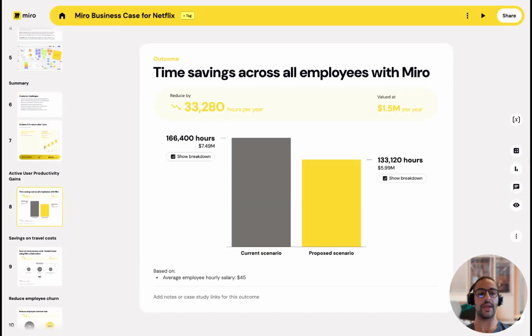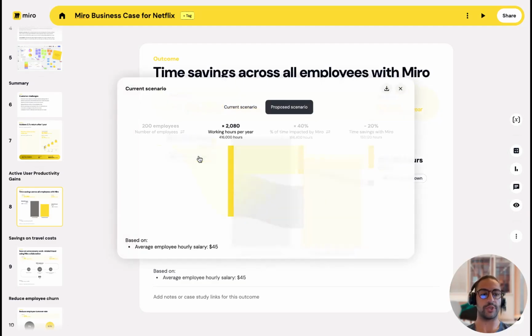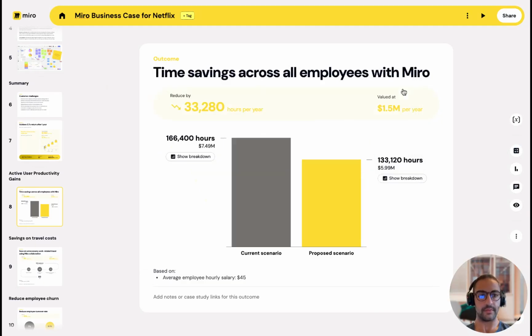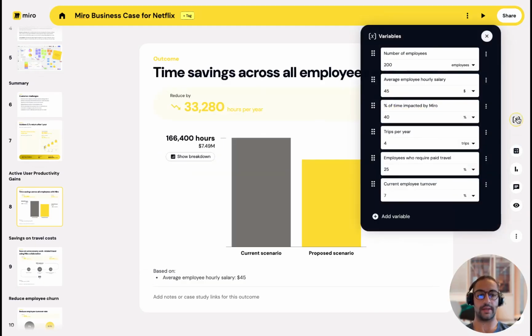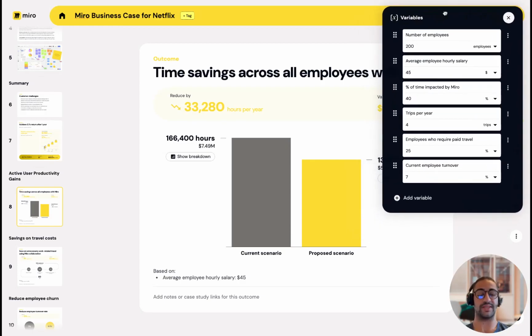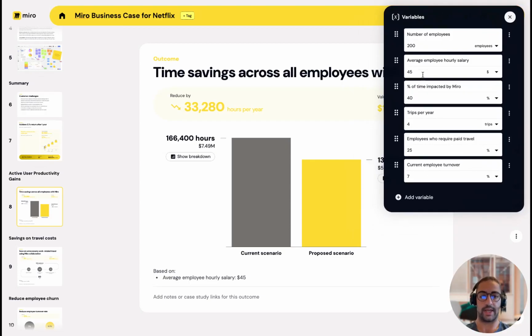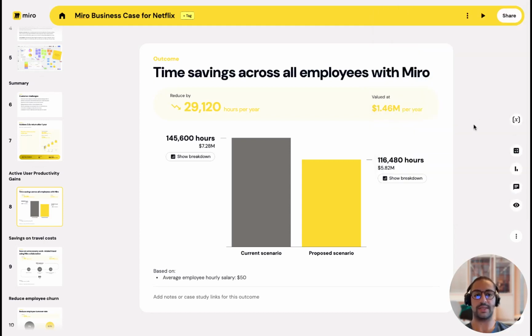Now we start out by showing the time saving which a typical Miro customer might see, and this comes from the assumption that 40% of my staff time is impacted by Miro. And I can adjust that assumption in the variable section here, where we have a set of the assumptions that we've made for this business case, and we can modify these live on call with a prospect. So maybe if I want to make this a little bit more conservative and increase the hourly salary, what you'll then see is that the chart has changed to reflect what I've done in that variable section.